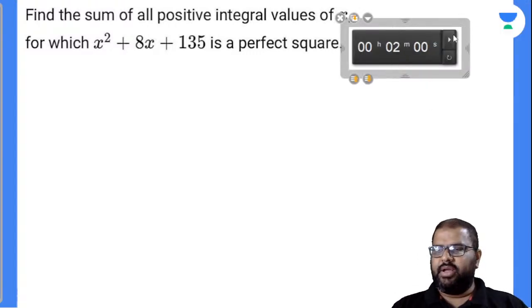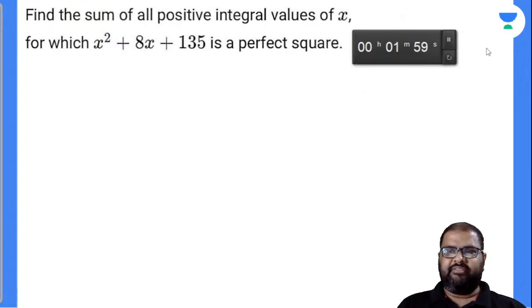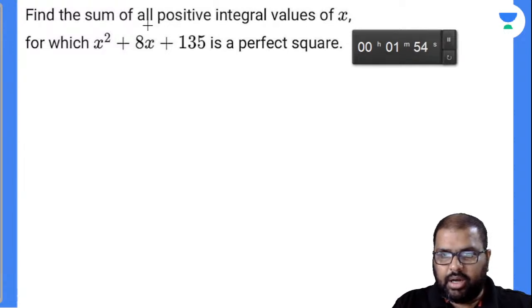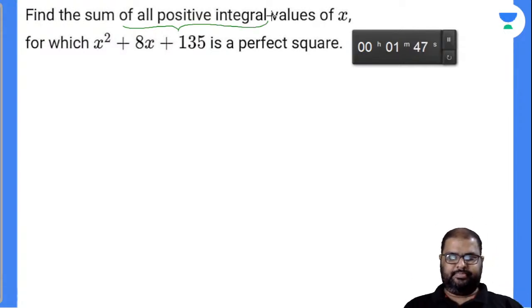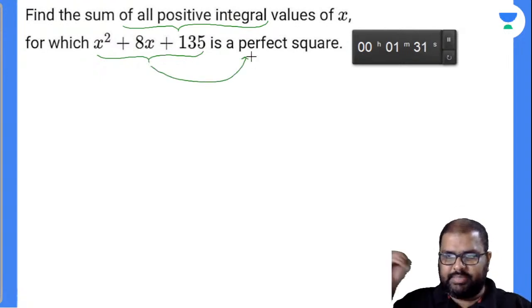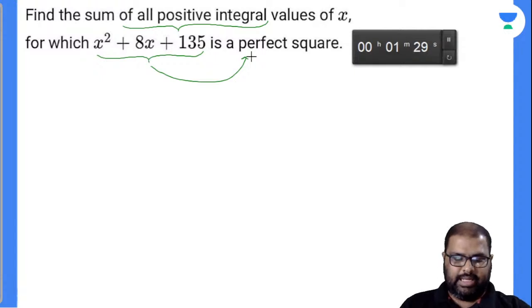First of all, find the sum of all positive integral values of x, for which x square plus 8x plus 135 is a perfect square. Let's see how many can crack the logic there.